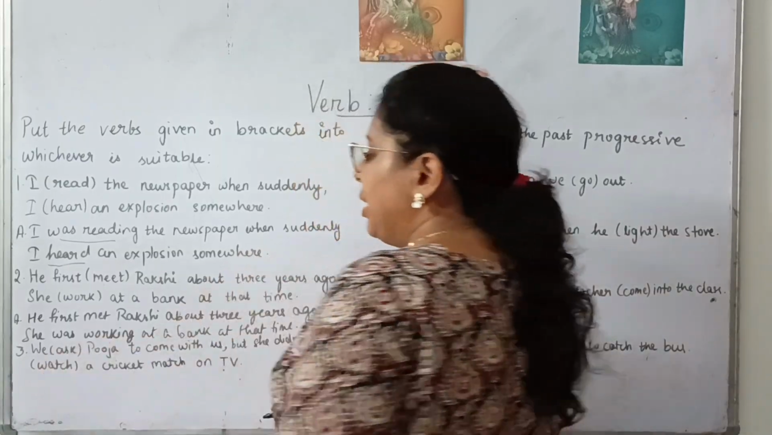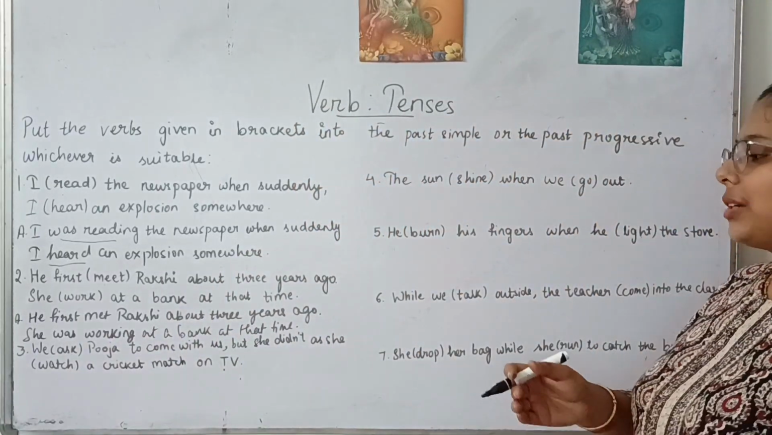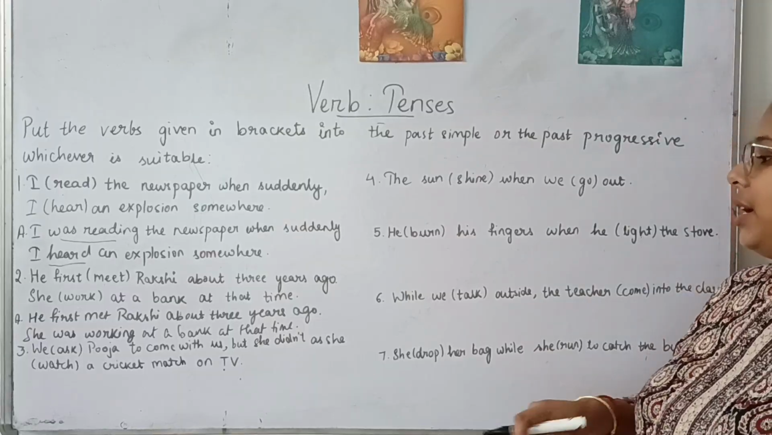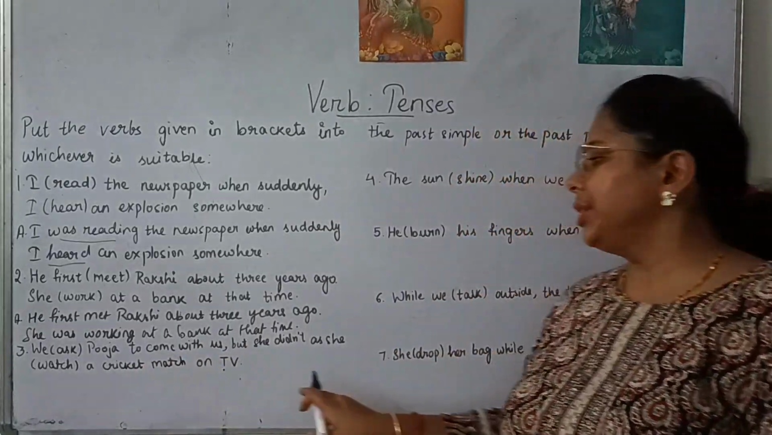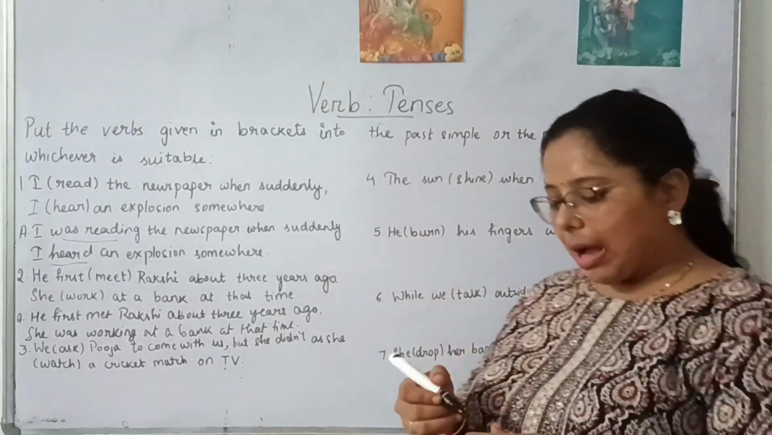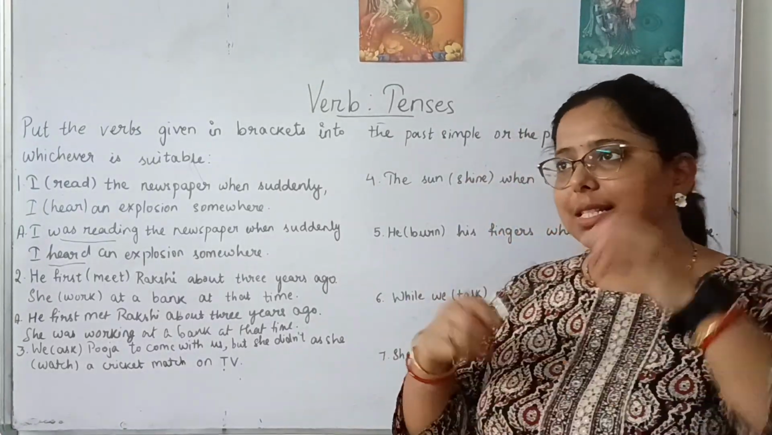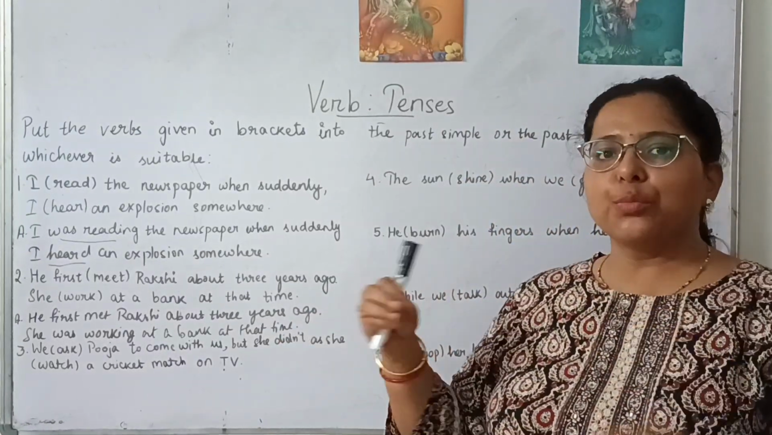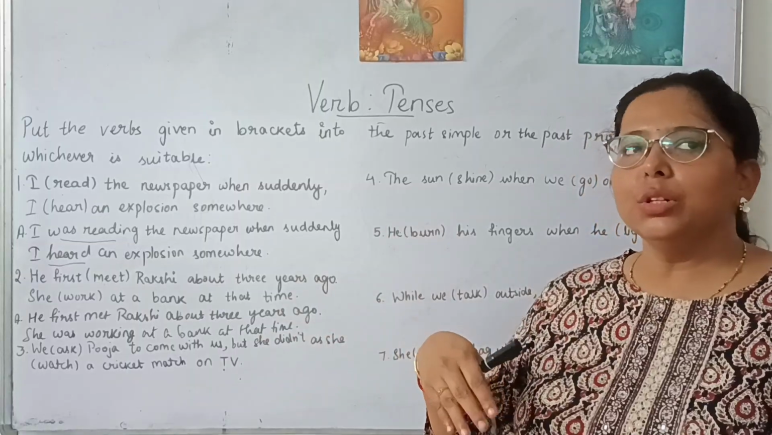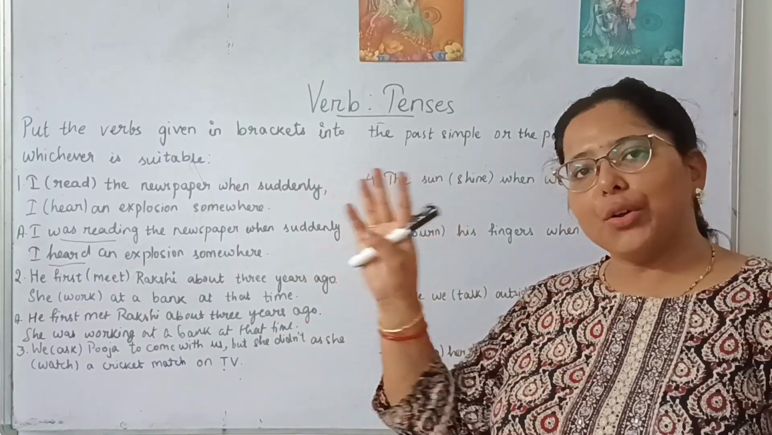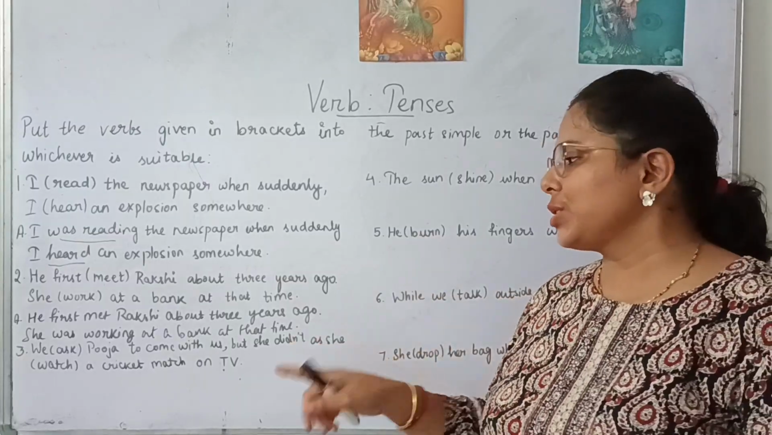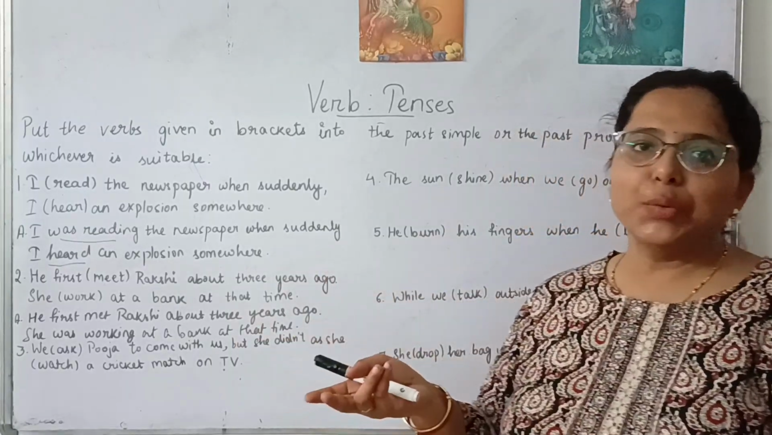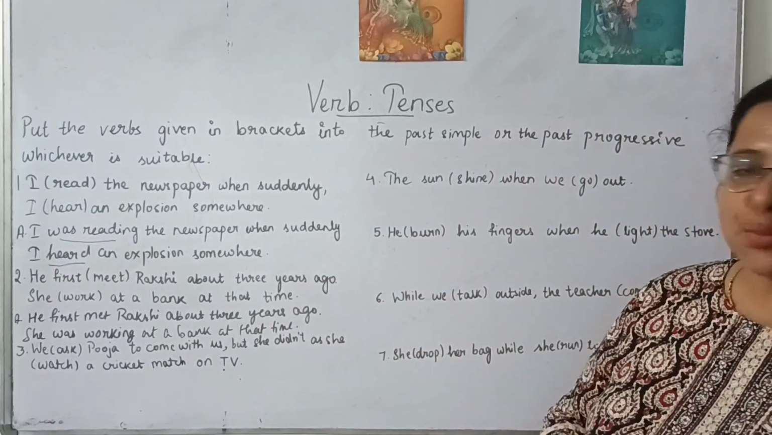Number 3. We asked Pooja to come with us, but she didn't, as she watched a cricket match on TV. So asked is given here. So you have asked Pooja to come with you, means this is an action that has already happened, but at that time she was doing something in progressive form. What she was doing, she was watching. So the first one will be in the simple past and the second one is past progressive.